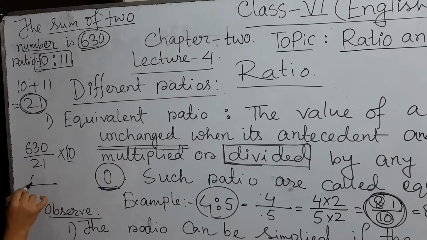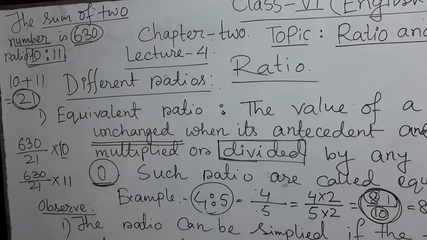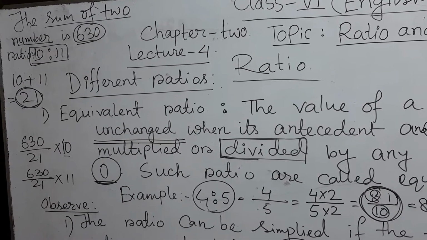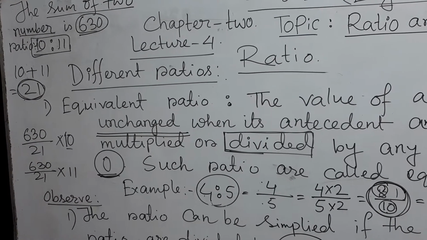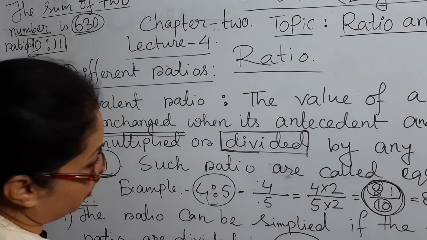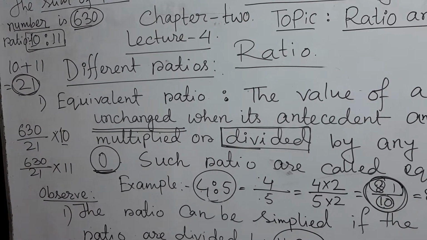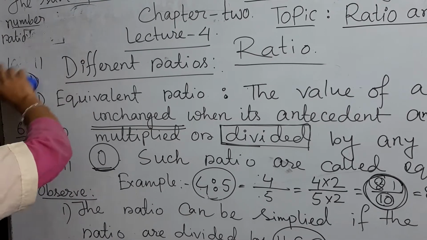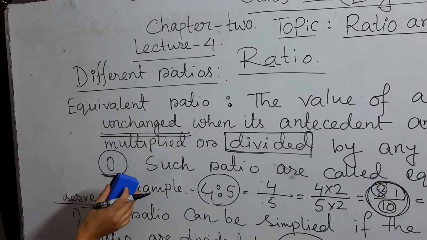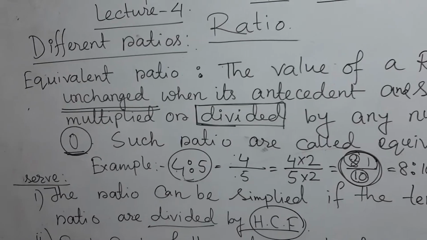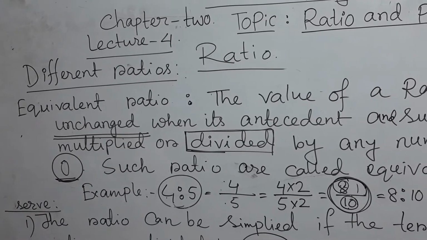And for the other, 630 divided by 21 multiplied by 11. By this way you will get the two numbers. Clear, students? Now we know what is equivalent ratio. Now simple ratio. Okay students, simple ratio.